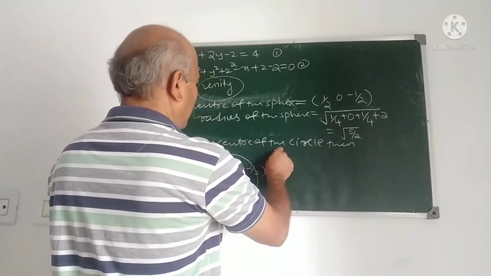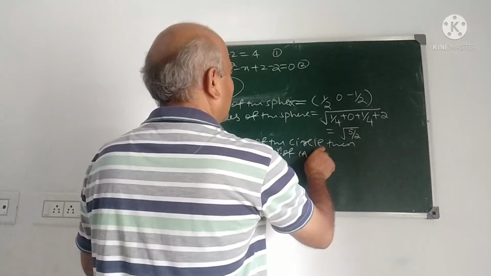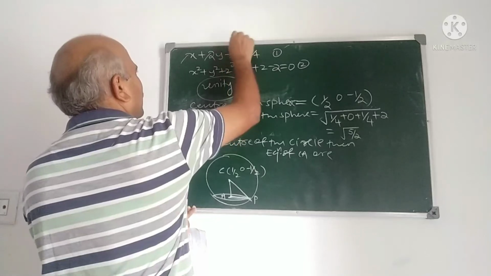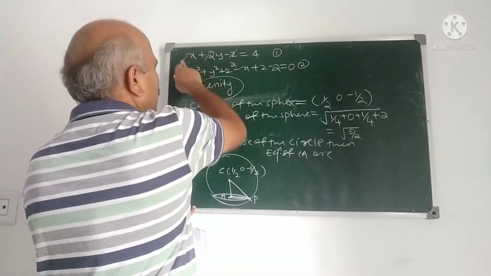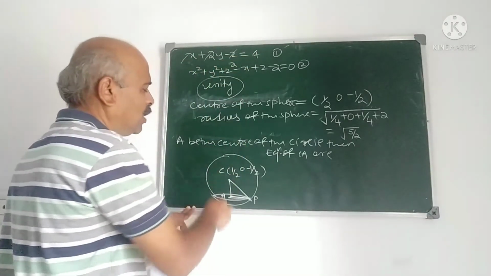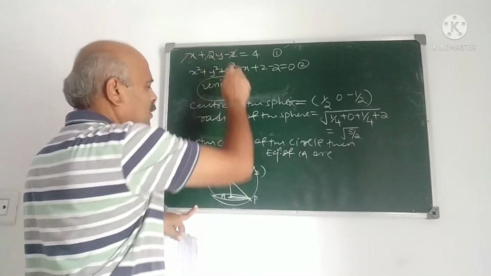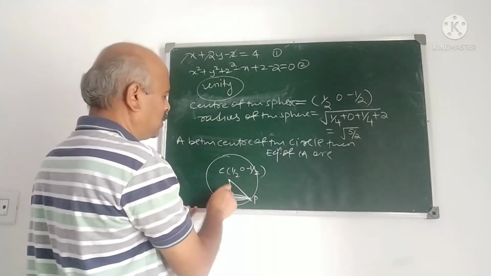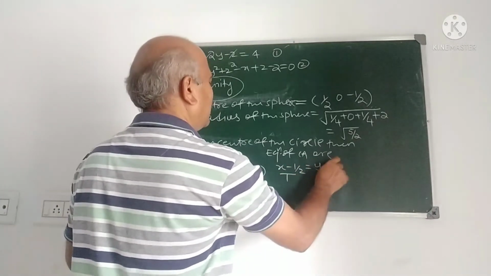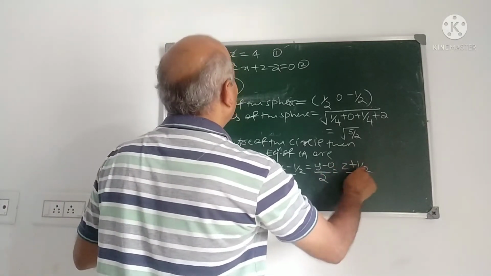Center of the circle. Then the equation of CA. How to find out the center? The equation of CA passes through half, 0, minus half, and its direction ratios are those of the normal. The direction ratios of the normal to the plane are 1, 2, minus 1, correct? So the direction ratios of CA are 1, 2, minus 1. Therefore the equation of CA is (x minus half) divided by 1 is y minus 0 by 2 is (z plus half) divided by minus 1.